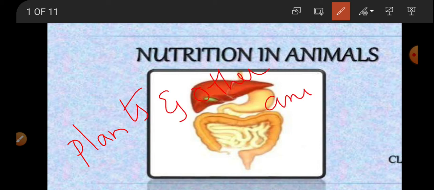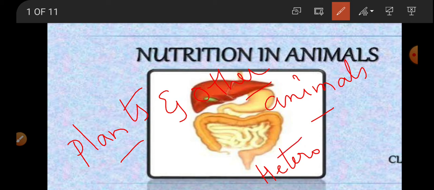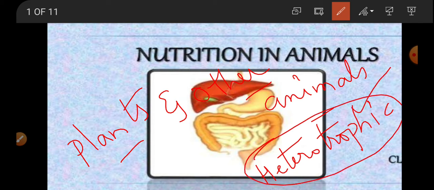Some animals depend directly on plants, and some depend on other animals as food material. That mode of food intake in animals is called heterotrophic nutrition. In this heterotrophic mode of nutrition, the animal depends on plants for nutrients, or it depends on other animals for nutrients. Such a mode of nutrition is called heterotrophic nutrition. All animals perform heterotrophic nutrition.